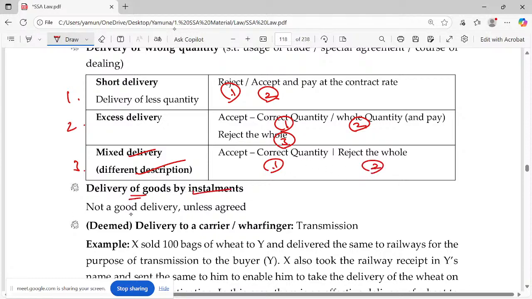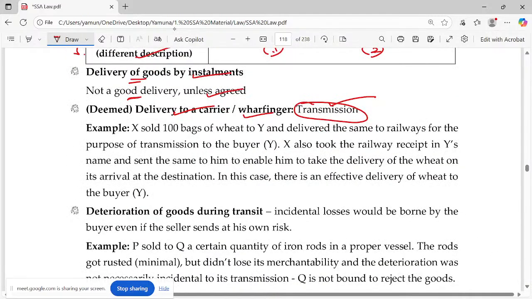Delivery of goods by installments actually is not a good delivery, unless agreed. Okay, it's fine. Delivery to a carrier or wharfinger is not what you call a transfer, it's called transmission. In law, it is accepted. So you can directly send it to the warehouse or something like that.